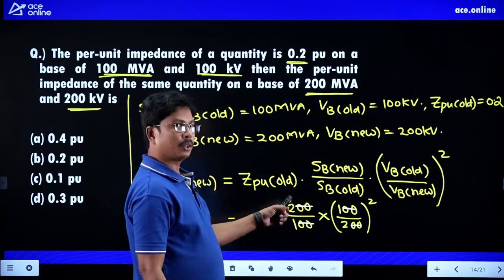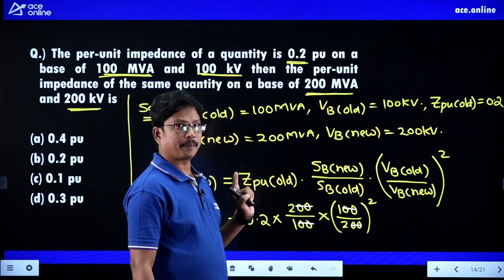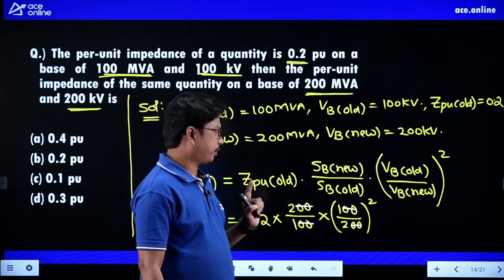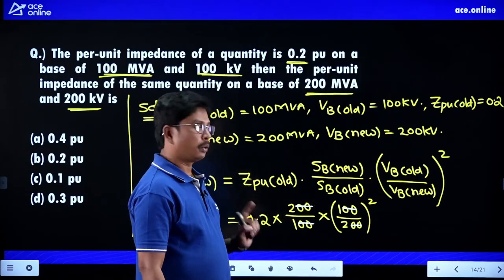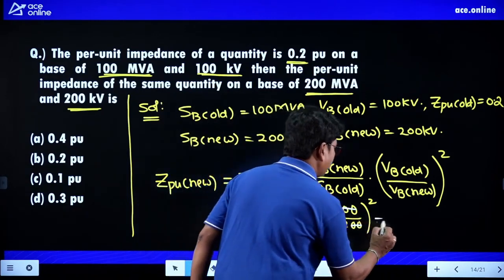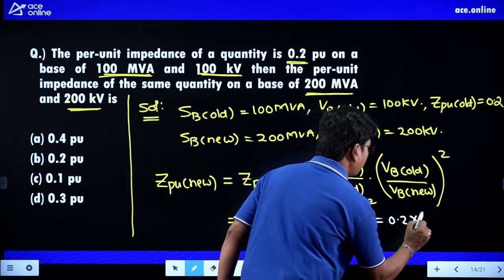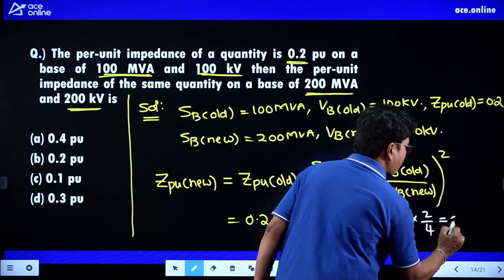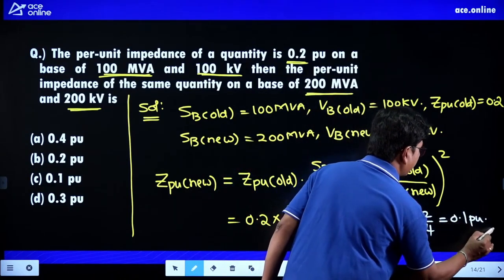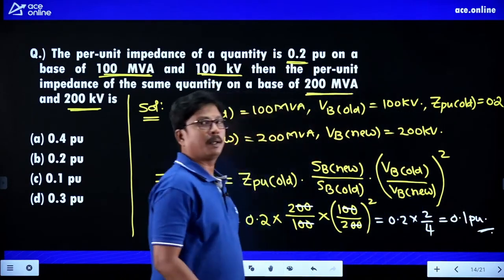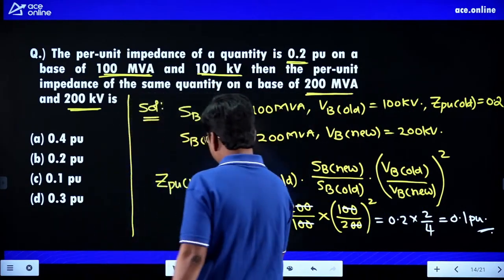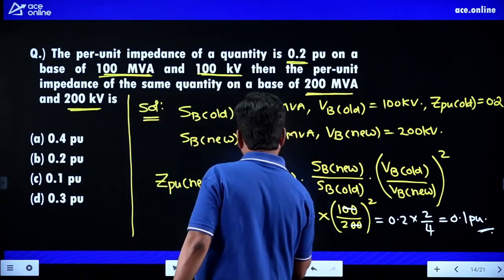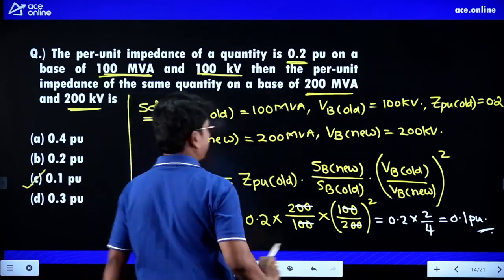So in the numerator we are having 2, here it is 1 by 2 square, so 1 by 2 square will be 1 by 4. So the 2 and the 1 by 4 combine, and here it will be 0.2 into 2 by 4, it is 0.2 by 2, it will be 0.1 per unit. So what is the correct answer here? The correct answer is 0.1 per unit.